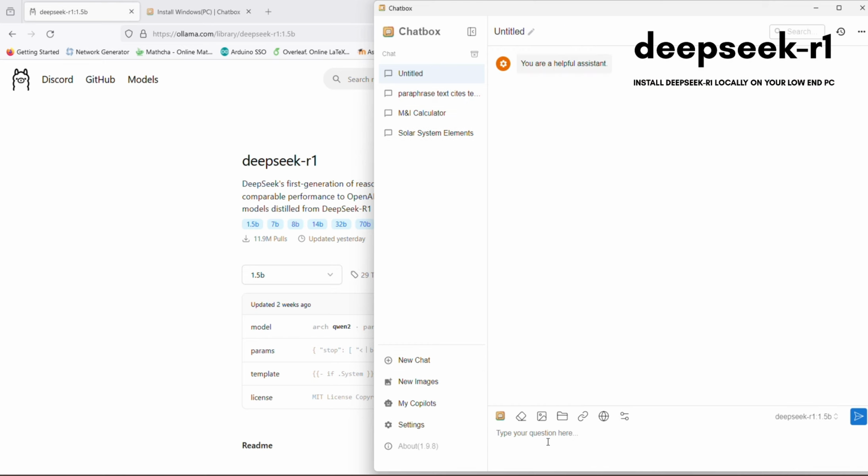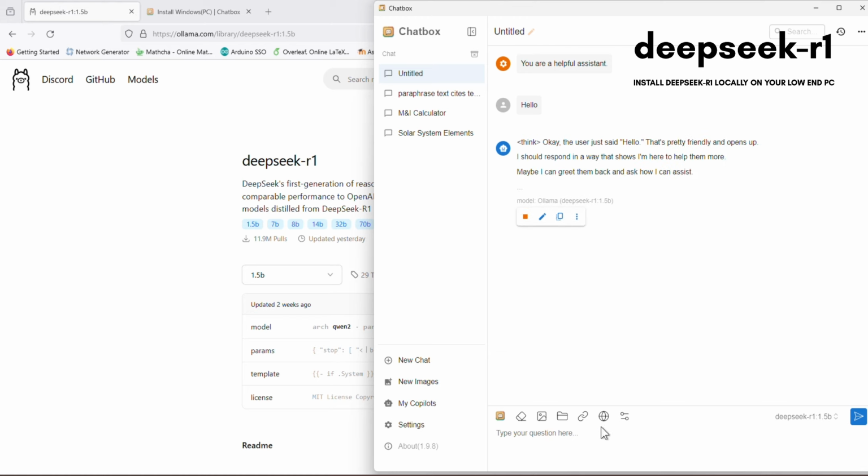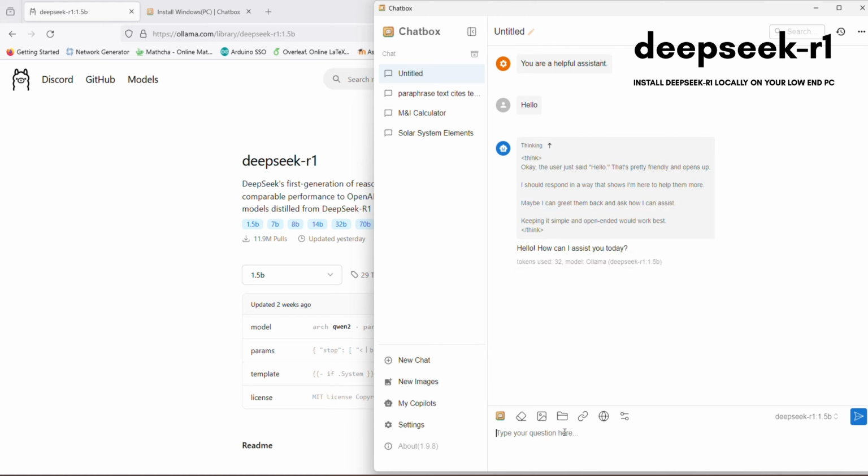Now click on new chat and you can type anything and it will answer like ChatGPT, or you can basically get DeepSeek R1 locally. So as you can see it's working, that means DeepSeek is installed locally.